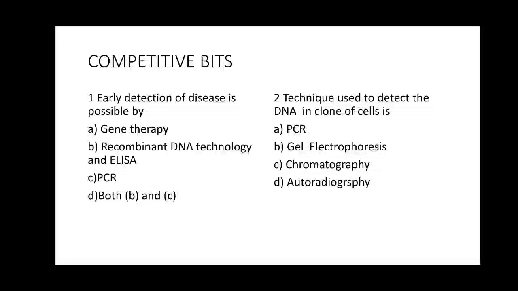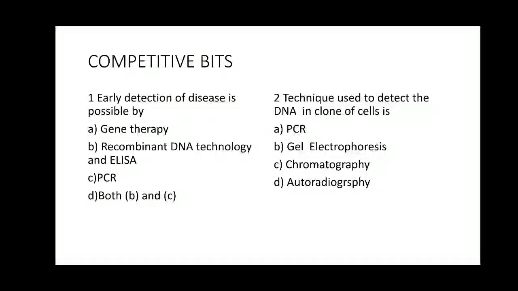Students, now let us discuss some of the competitive bits related to the topics molecular diagnosis and transgenic animals. Question number 1. Early detection of disease is possible by option A, gene therapy, option B, recombinant DNA technology and ELISA, option C, PCR, option D, both B and C. That is, early detection of disease is possible by.